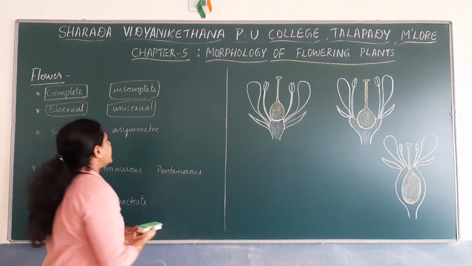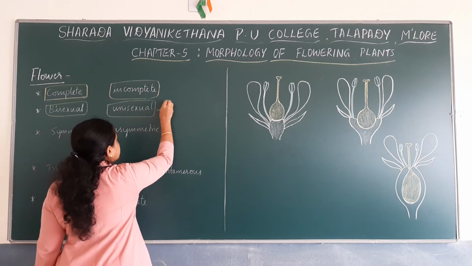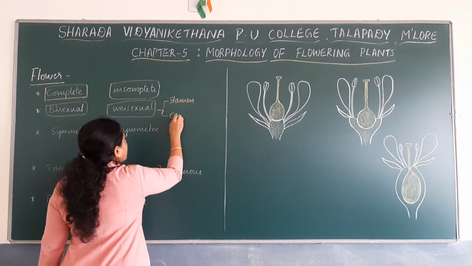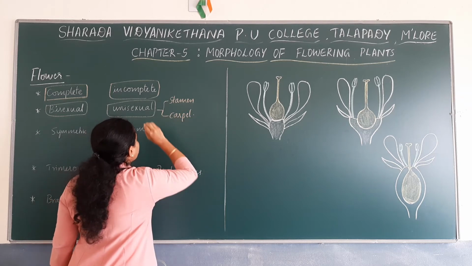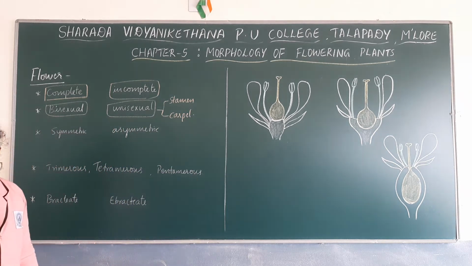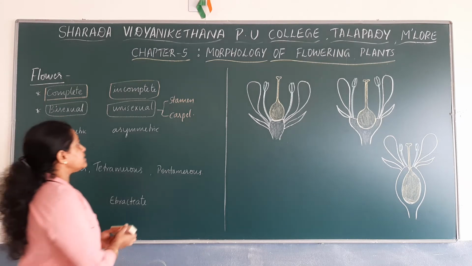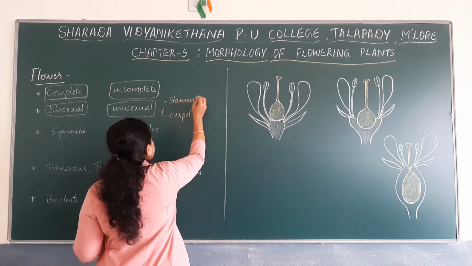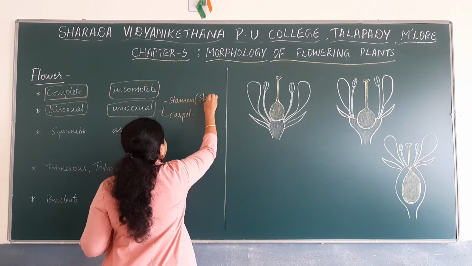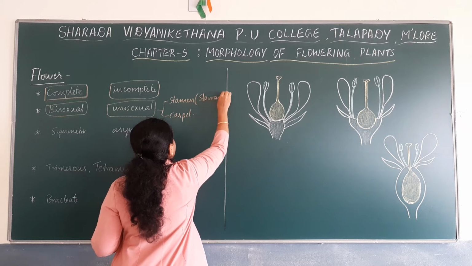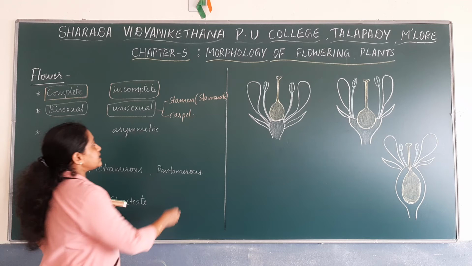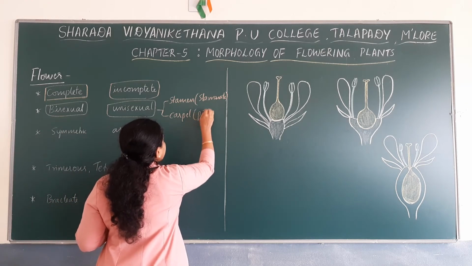Unisexual flowers may have either stamen or carpel. Flowers that have stamen are the male flowers. Such flowers are known as staminate flowers. Flowers having only stamen are called staminate flowers, whereas flowers having only carpel that lack stamen are known as pistillate flowers.